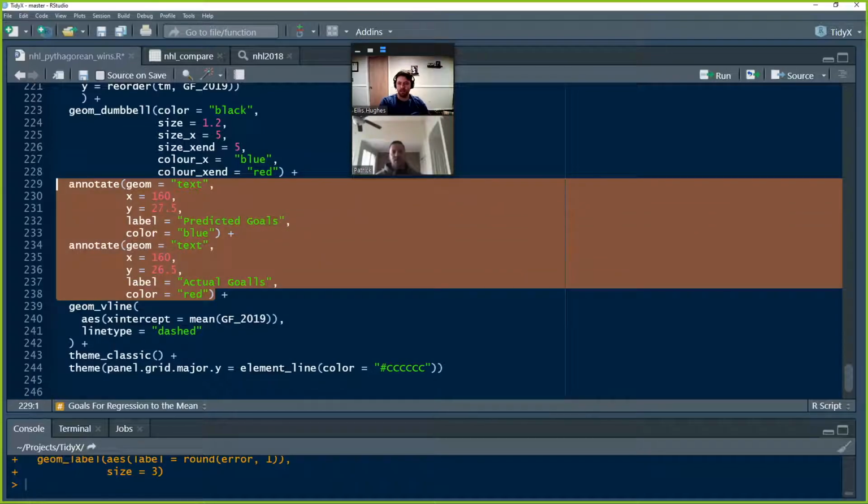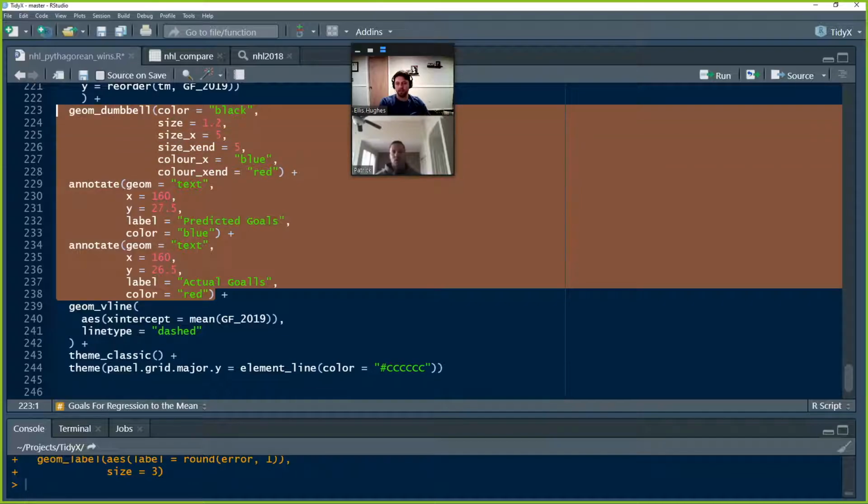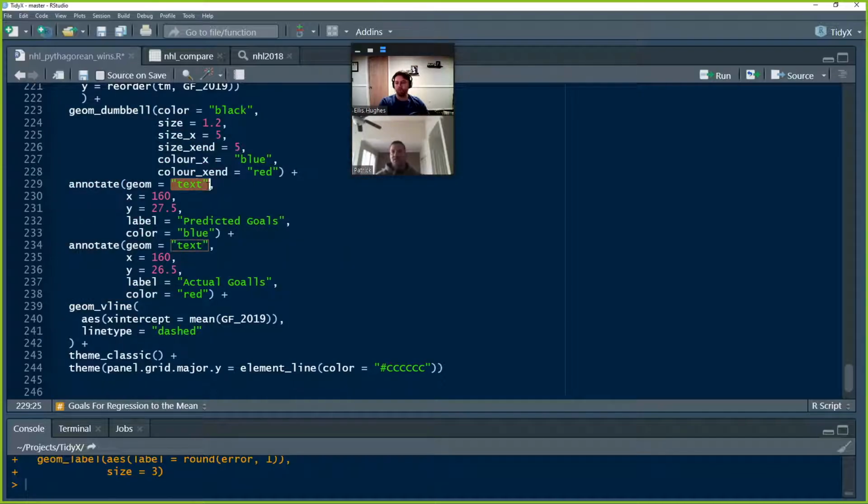Annotate is basically a way for us to put text or figures explicitly onto a graph, any geom. In this case, I'm using text. I tell it exactly where on the x-axis and y-axis I want it to sit, and I tell it what I want to label. So in this case, actual goals or predicted goals.